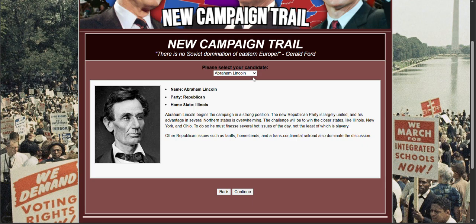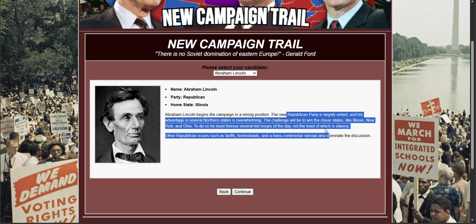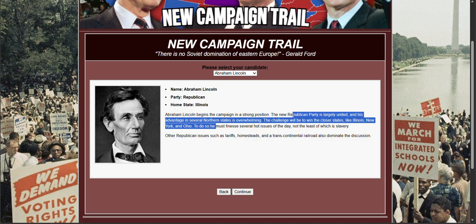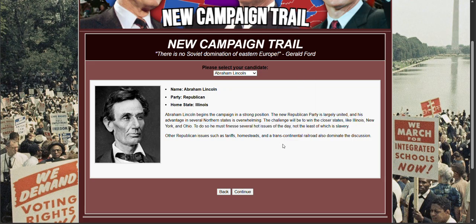So let's go. Who will we play as? Lincoln begins the campaign in a strong position. The new Republican Party is largely united, and his advantage in several northern states is overwhelming. The challenge will be to win the closer states like Illinois, New York, and Ohio. To do so, he must finesse several hot issues of the day, not the least of which is slavery. Other Republican issues such as tariffs, homesteads, and a transcontinental railroad also dominated the discussion.